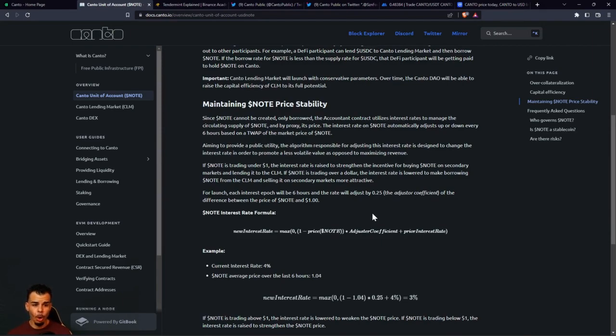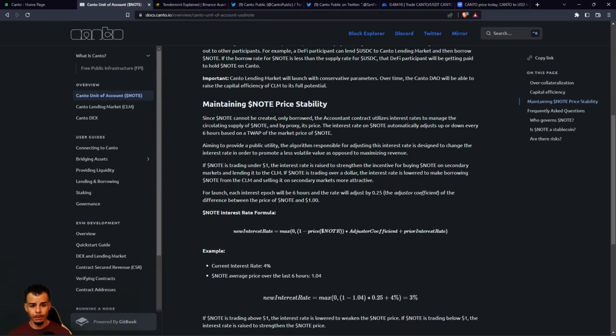If note is trading over $1, the interest rate is lowered to make borrowing note from the CLM and selling it in the secondary market more attractive. That's arbitrage right there, okay? That's where I think it's giving you that opportunity to make some money because it's a soft peg, right?